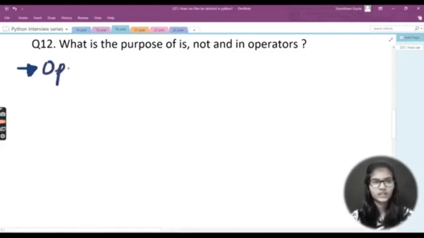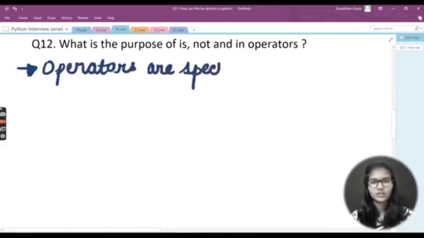Okay, so I will be writing that thing here, that operators are special functions. You need not give too much explanation in operators. Your main question is what is the purpose of is, not, and in operators. So simply give one line for the operators, that operators are special functions. That is the very first thing that you need to do.